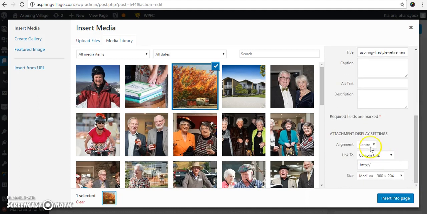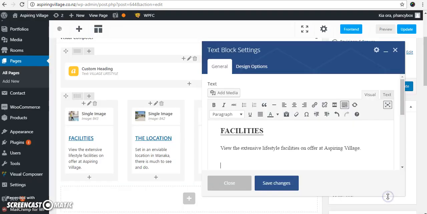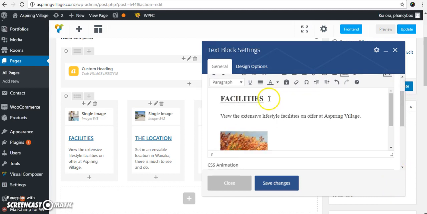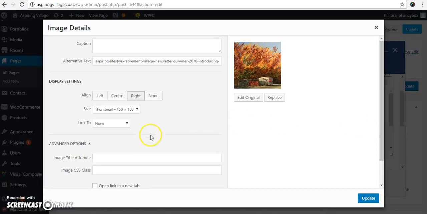I'll scroll down. I want it to be left aligned. I don't want it to link anywhere, and I'd like a small one. So we'll choose those dimensions, and you'll see the image then appears in the body of the page if you give it a few seconds. If you realize you've made a mistake, you can click on the image to then hit the cross to delete it, to change the alignment, or you can click on the little pencil to make further changes to it.